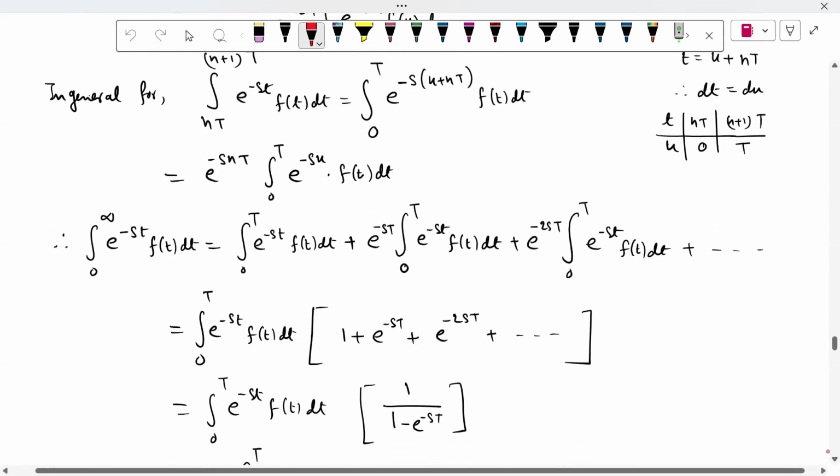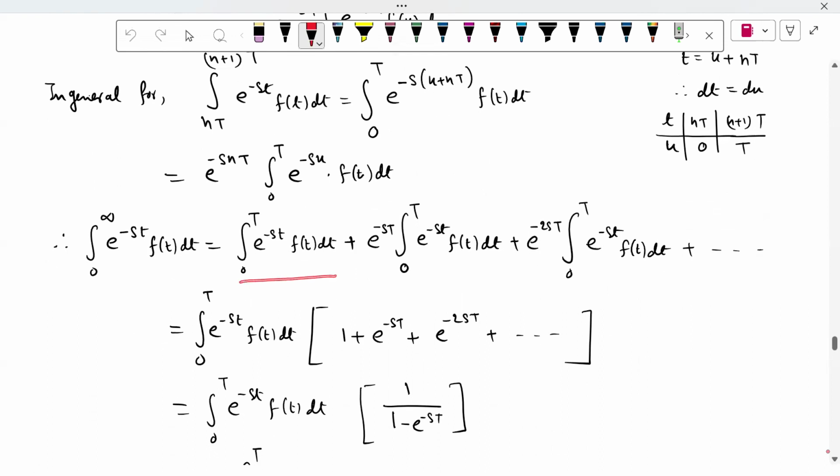Therefore, this integral from 0 to infinity of e to the power minus st f(t) dt is equal to the integral from 0 to T of e to the power minus st f(t) dt. We keep it as it is, and the second term becomes e to the minus sT times the integral from 0 to T of e to the minus st f(t) dt, and the third term becomes e to the power minus 2sT times the integral from 0 to T of e to the power minus st f(t) dt, and so on.